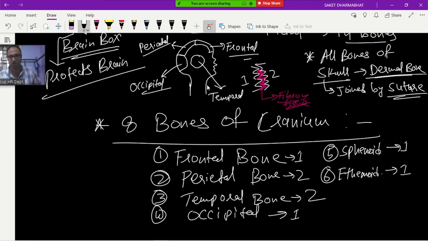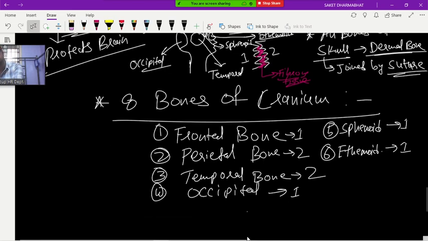Okay. So ethmoid and sphenoid. Sphenoid, I will tell. Here, this bone is sphenoid. I will tell its full structure in the next diagram. And inside the eyes, what is present? Ethmoid. You know the two eyes are separated, and between the two eyes, one bone is there. That is ethmoid. In the 3D diagram also I will show. Don't worry. So you just write it like this now. Written? Yes, sir. Completed.